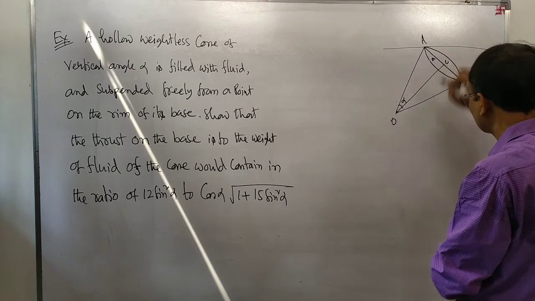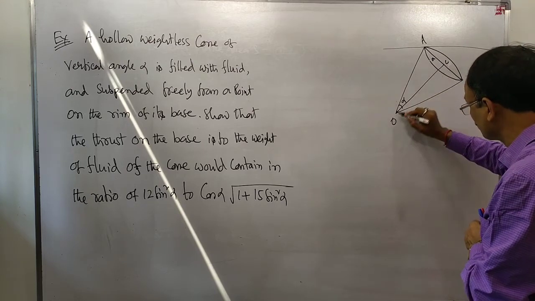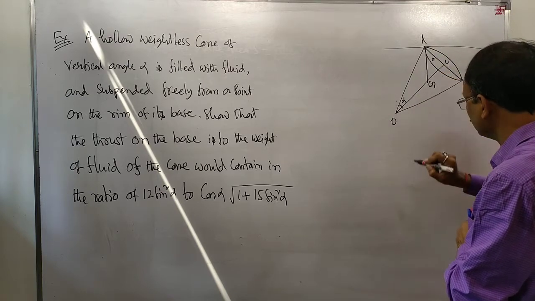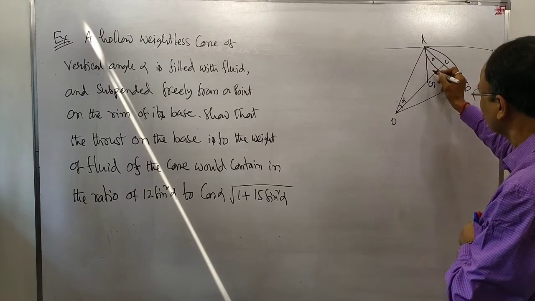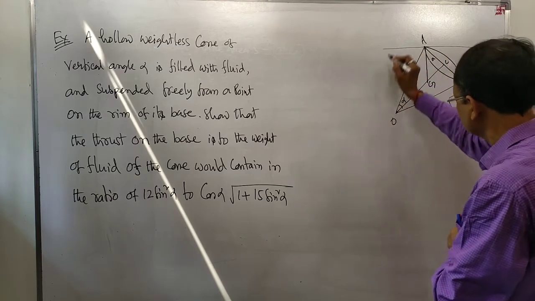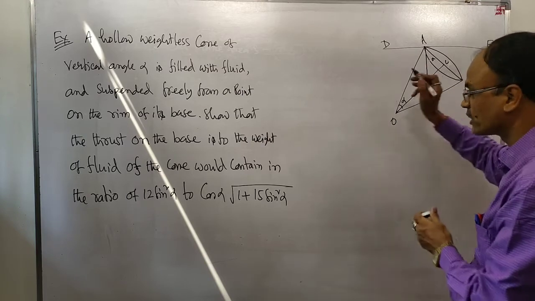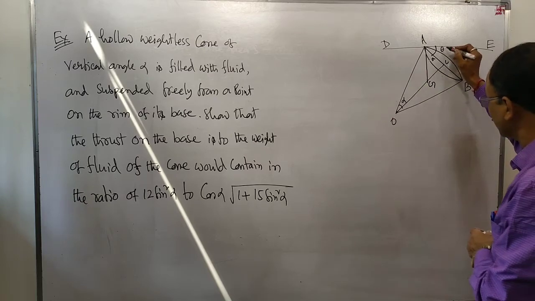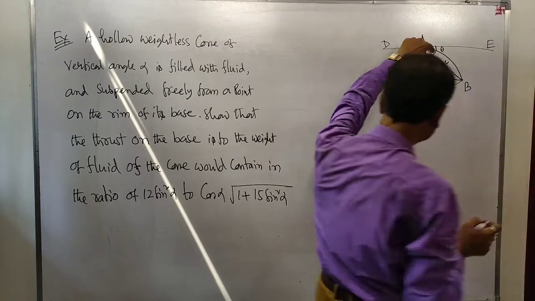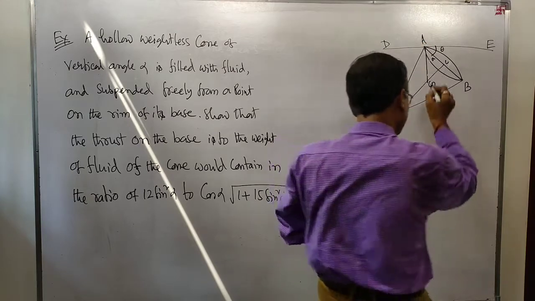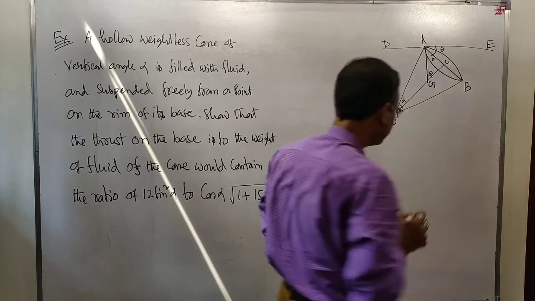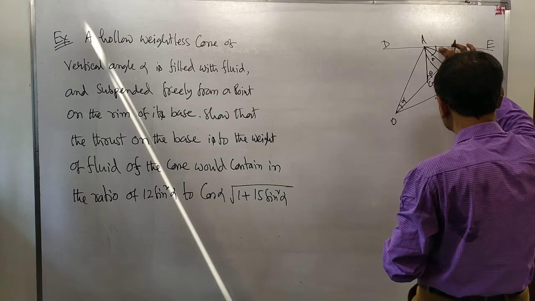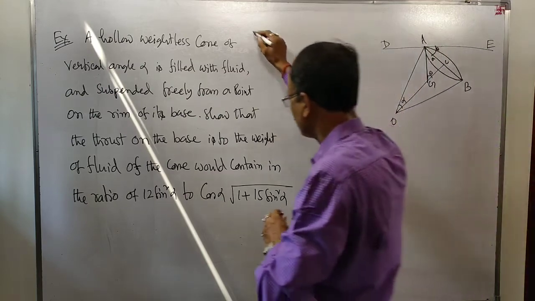Suppose a is the radius of the base, h is the height of the cone. Not only that, suppose G is the center of gravity of the cone. Suppose this is D and E. DE is horizontal, and the radius of the base makes an angle theta. Consequently, this angle is theta. This angle will be equal to 90 degrees minus theta, and this angle will obviously be theta.